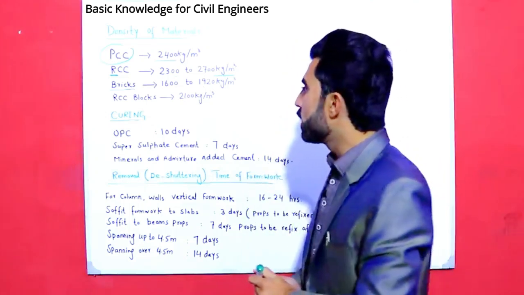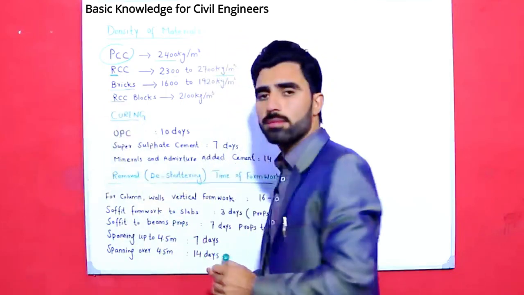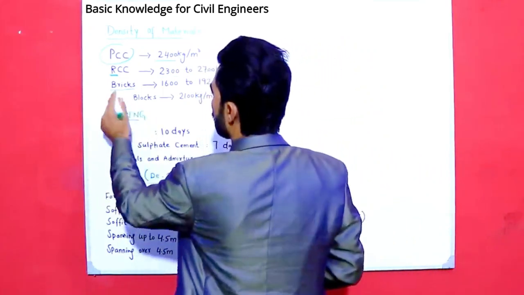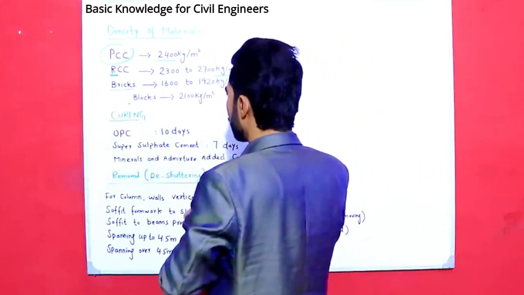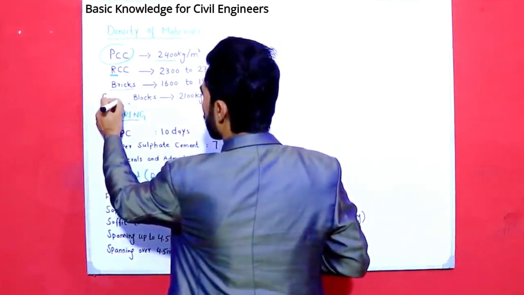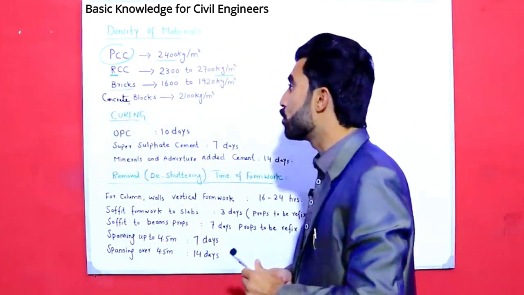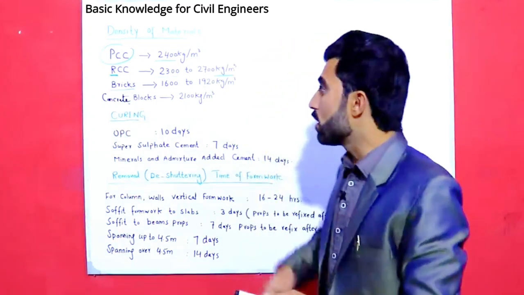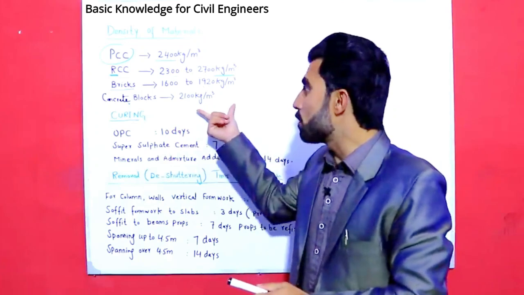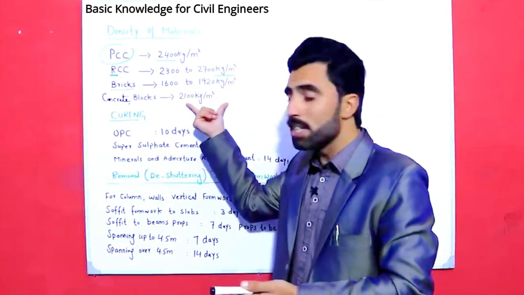And the other one is RCC block, concrete block. Concrete blocks density is 2100 kg per meter cube. So guys, these are some specific materials in building construction. So you should know about these densities.